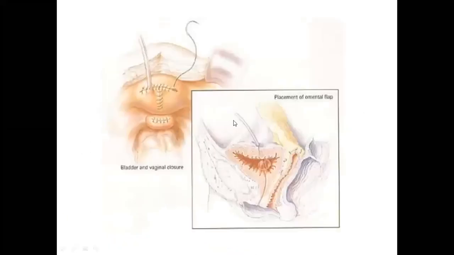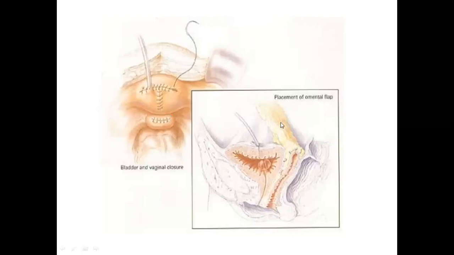So this is the placement of the omental flap in between the bladder and the vagina. After the repair of these fistula tracts, these two flaps were separated and sutured. Then to prevent the failure rates or recurrence, they will place the omental flap. This is the omentum. So this omental flap is placed in between, so that the repair will be successful.